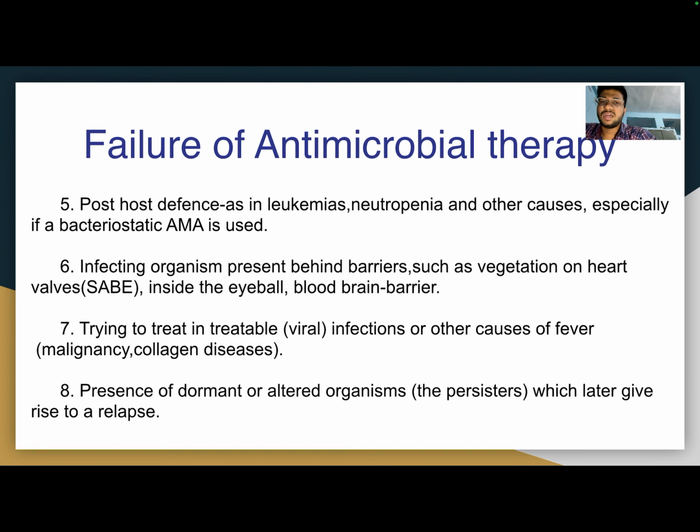agent is used. The sixth one will be infecting organism present behind a barrier, such as a vegetation on heart valves, inside the eye, blood-brain barrier. The seventh one will be trying to treat a non-treatable virus infection or other cause of fever, malignancy or collagen disease. And the eighth one will be presence of dormant or altered organisms, the persisters, which later give rise